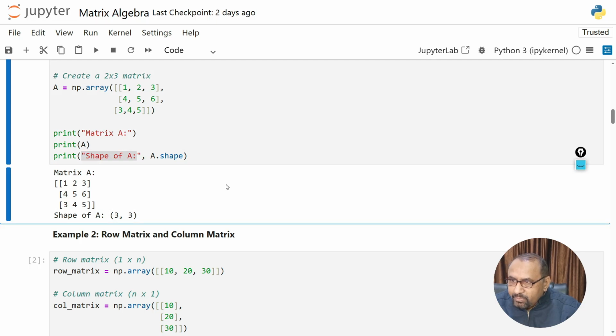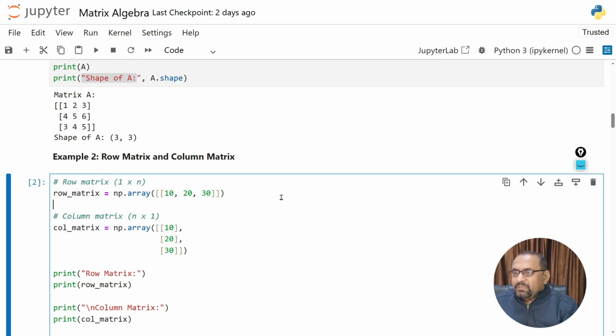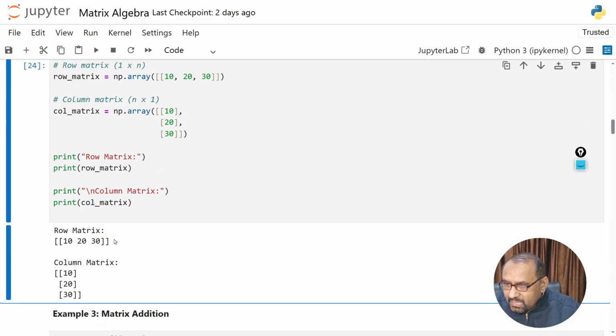Now next we have a very simple example, row matrix and column matrix. How can we create a row matrix? You can see this is the row matrix, 1 by n. This function will always be there. Then we have the round bracket, which is only for the function. Then this is the first row, the only row, but we want to put this row inside brackets. When I execute this statement, Control and Enter, you can see this is the row matrix.